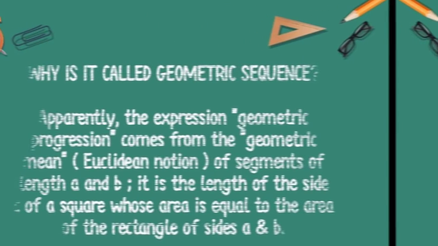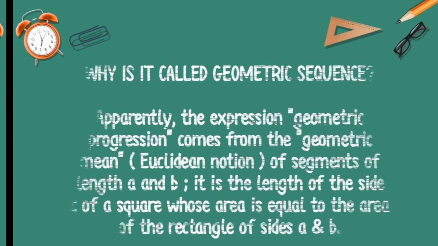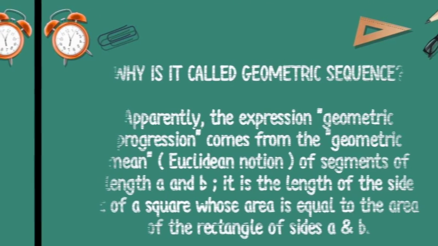Why is it called a geometric sequence? Apparently, the expression geometric progression comes from the geometric mean. In Euclidean notion, for segments of length A and B, it is the length of the side C of a square whose area is equal to the area of the rectangle of sides A and B.